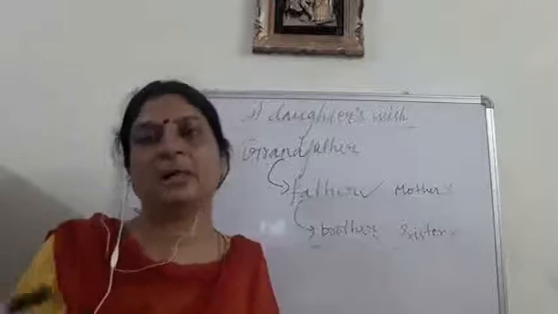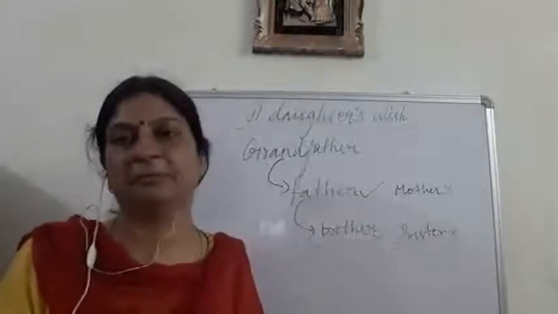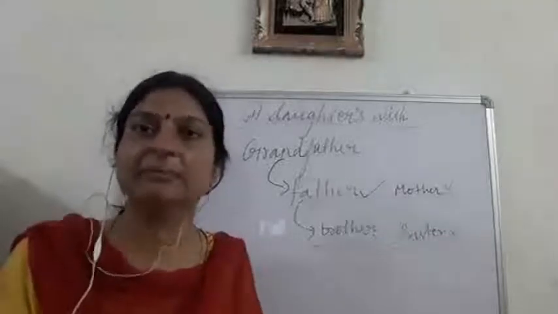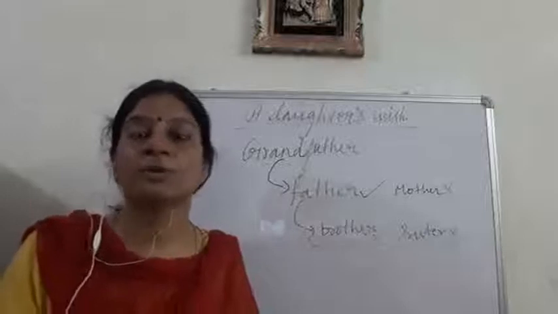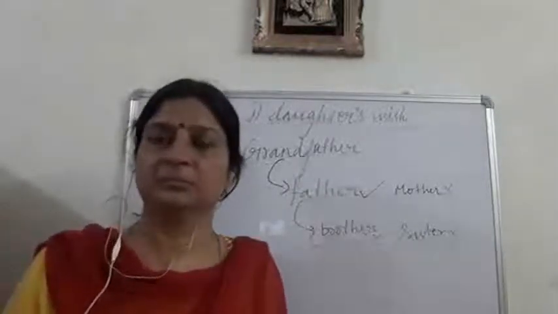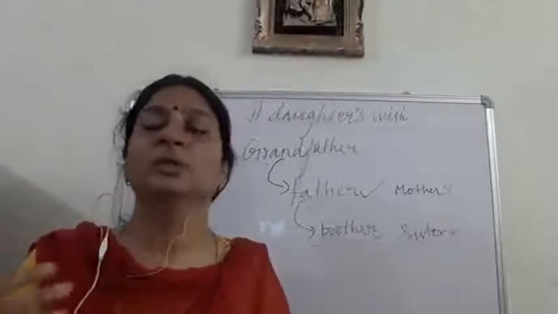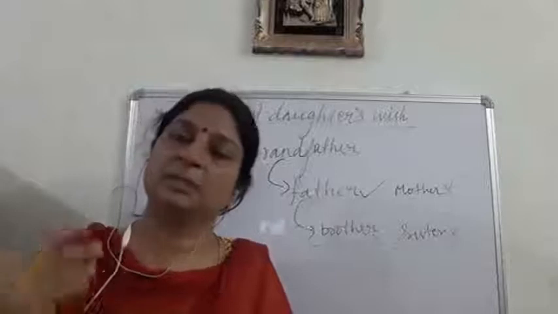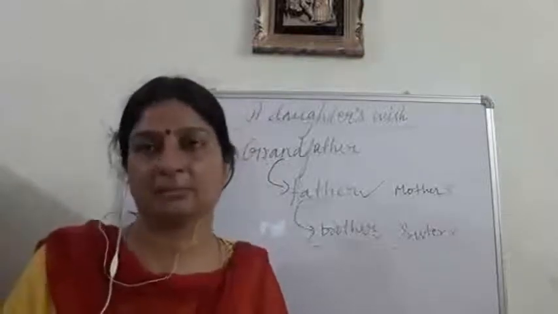My brother and I both are the children of my father, and both must have their share in the house. So this is the wish of a daughter, that she does not want to get dowry, but she wants her share, her own place.